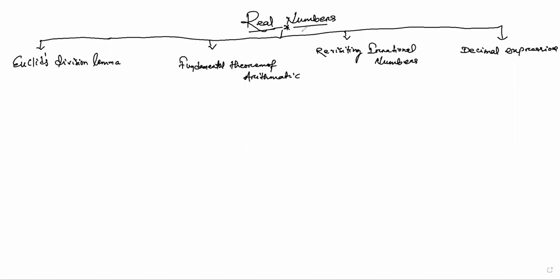Let us use another ink. So this is deleted, and this is also deleted. Okay. So now the rest of the two parts, fundamental theorem of arithmetic we are having, and we are having revisiting irrational numbers. Okay. So revisiting irrational numbers, this name may be somehow different to listen to or to understand. We can write it √2, √3 best questions.